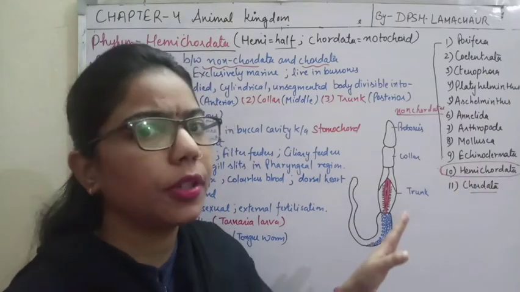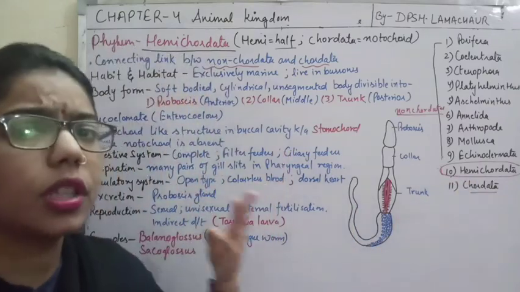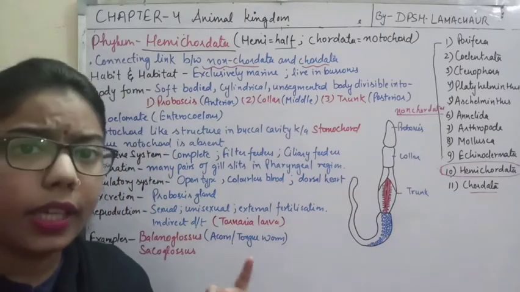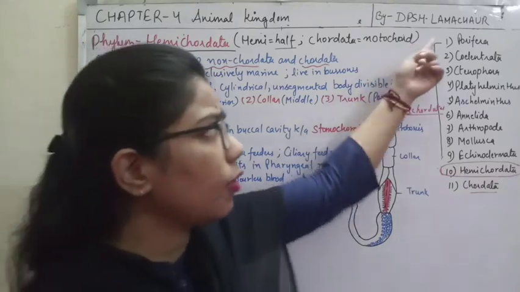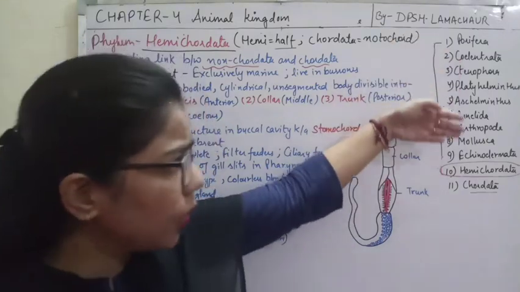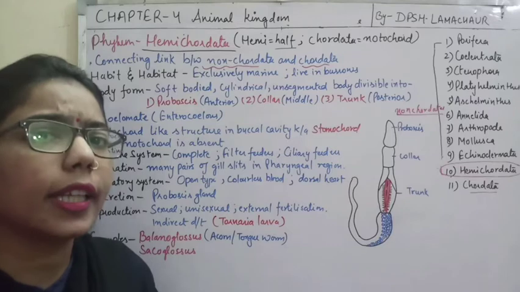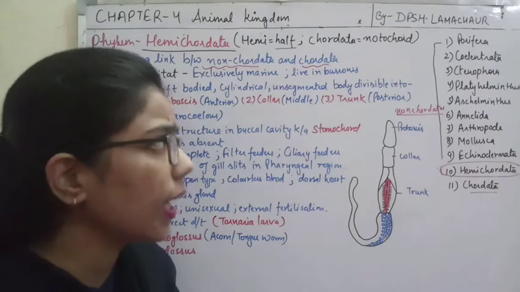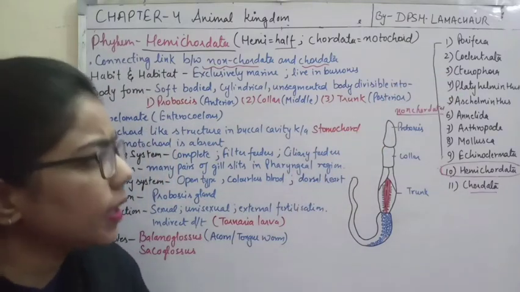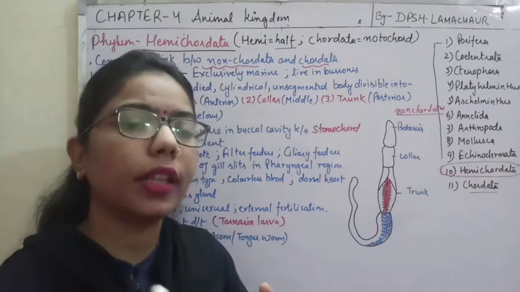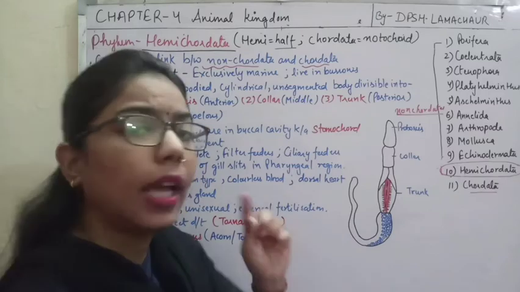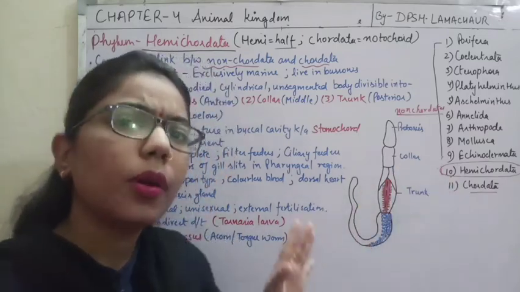So here also the symmetry will be same. Now the third feature, what we have done, we talked about the germinal layer. So what is germinal layer? Having 3 layers. If you start from the porifera, no proper layers, and then coelenterata, then ctenophora. As we are moving towards the higher animals, what we are getting? We are getting triploblastic germinal layers. And if we talk about the lower ones, we are having what type of germinal layer? Diploblastic. So it means that the hemichordata also have 3 germinal layers, that is ectoderm, mesoderm and endoderm, and that's why it is also triploblastic.